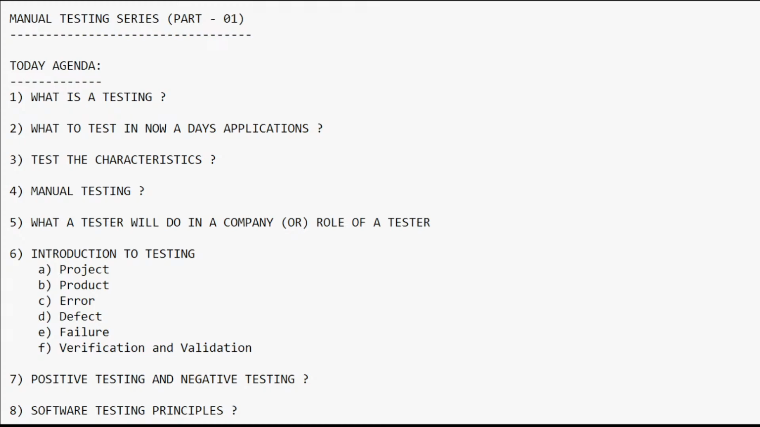Before moving to the next agenda, there are some characteristics we need to test. I will tell you about all the characteristics we are going to check as a tester. Before that, if you have any questions, please feel free to ping in the live chat. I will respond accordingly.